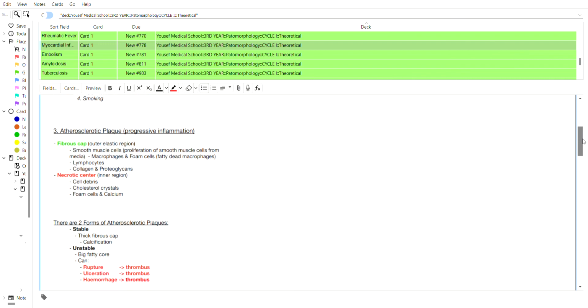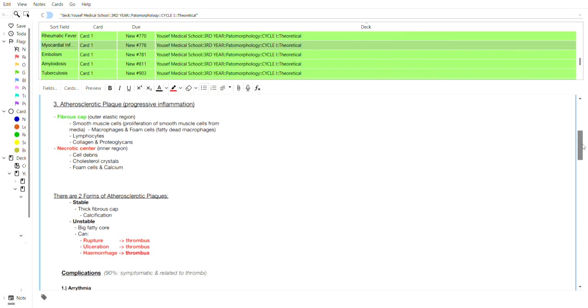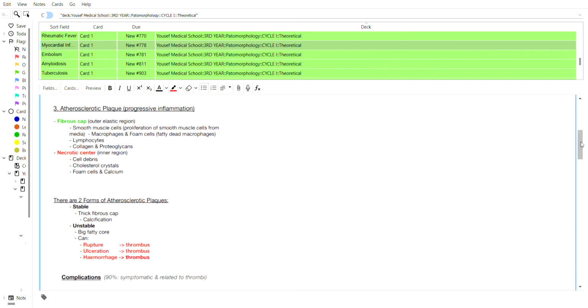So, how about this atherosclerotic plaque? Let's talk about it a little bit. First of all, we can see that there is in the center the necrotic center, right? The inner region of the atherosclerotic plaque, which is composed of cell debris, cholesterol crystals, foam cells, and calcium. The outer region, the fibrous cap, which is more elastic, has smooth muscle cells, macrophages, foam cells, lymphocytes, collagen, and proteoglycans.